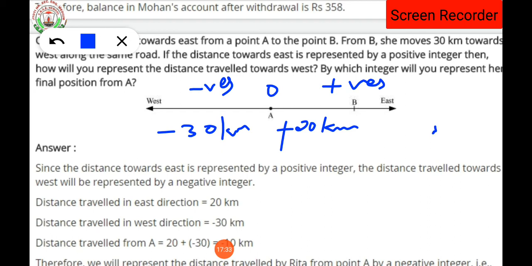Now it is asked: how will you represent the distance travelled towards west? By which integer will you represent her final position from A? So let's see the solution. Have you understood up to here?